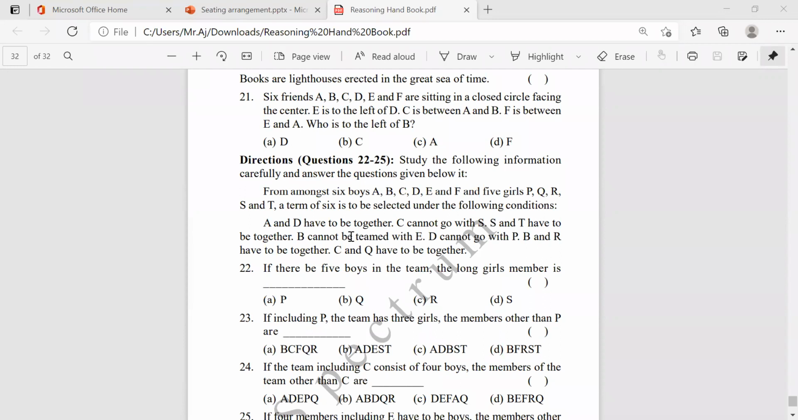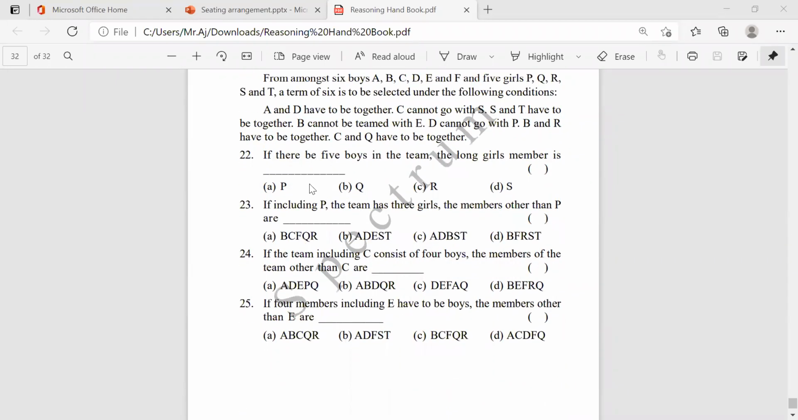So first they said A and D have to be together. C cannot go with S. And S and T have to be together. B cannot be teamed with E. And D cannot go with P. Okay. B and R have to be together. C and Q have to be together. Okay. So they've given some conditions. Let us see the first question actually, what they're asking.